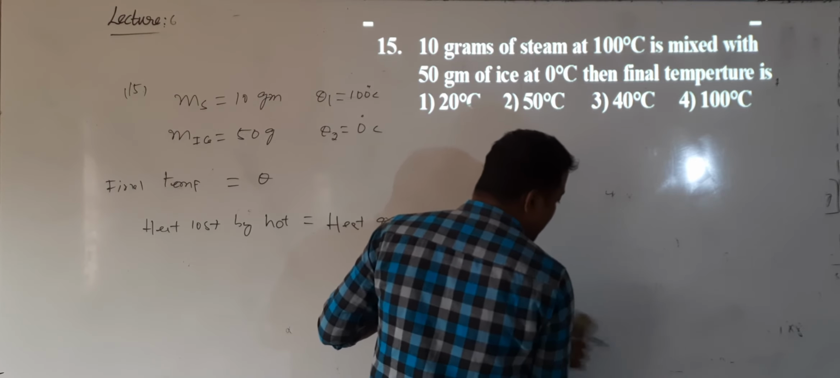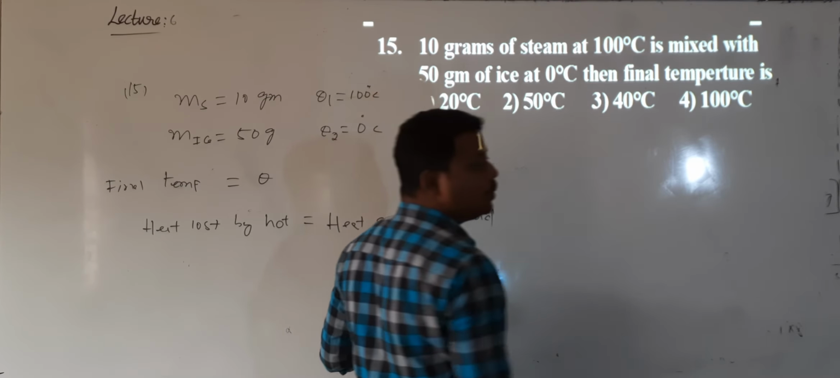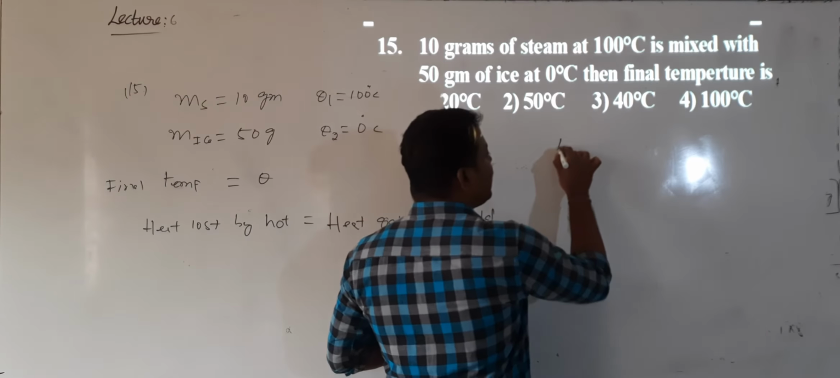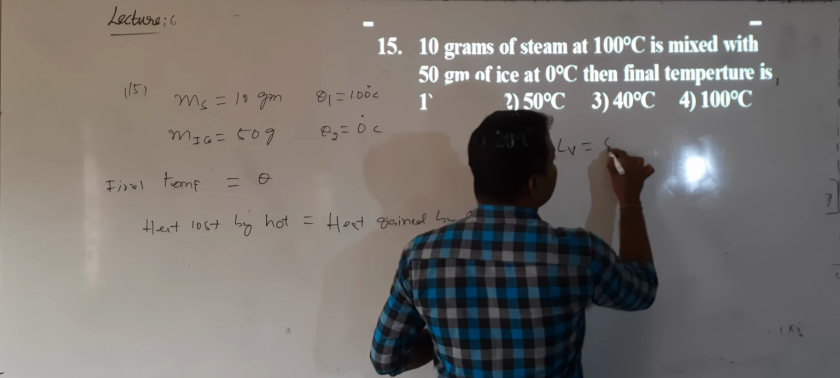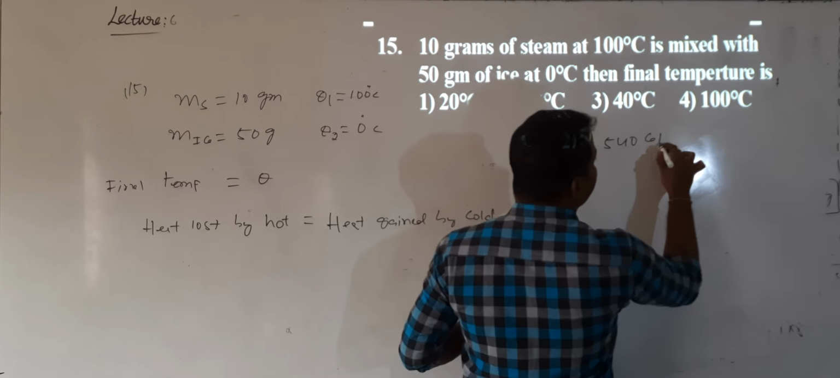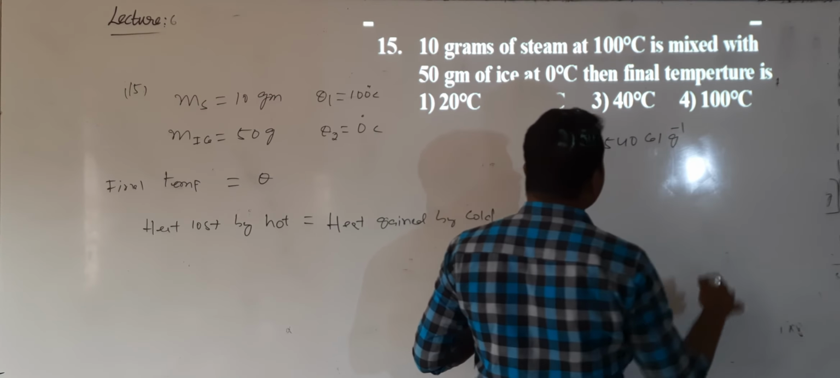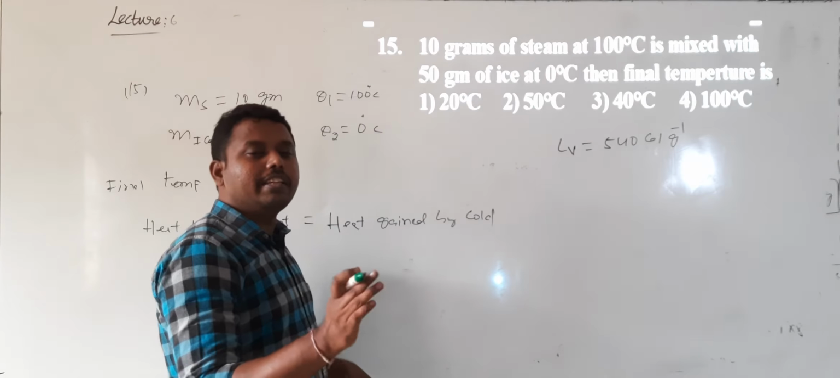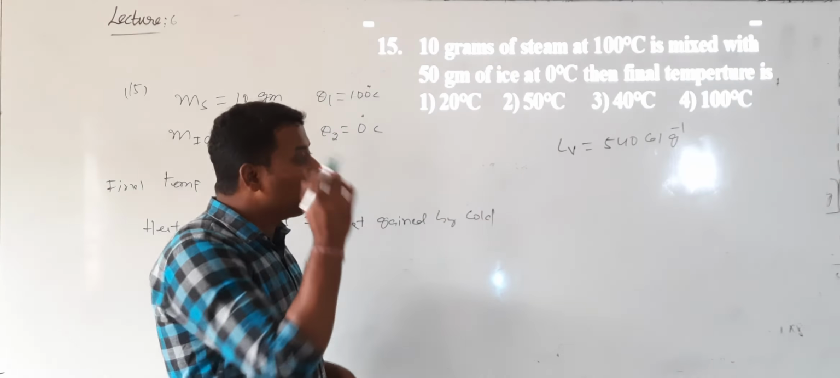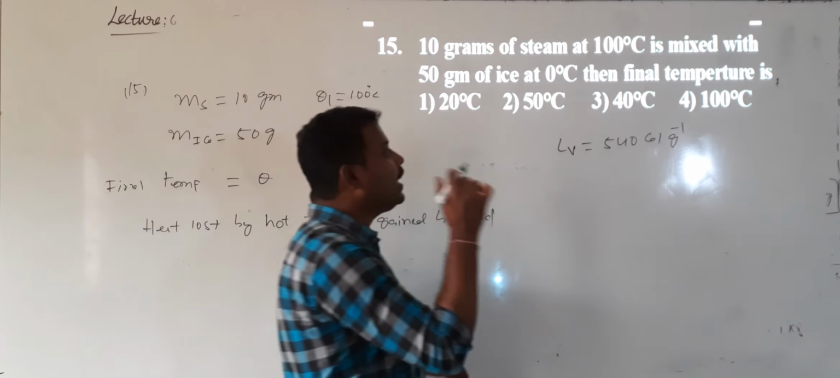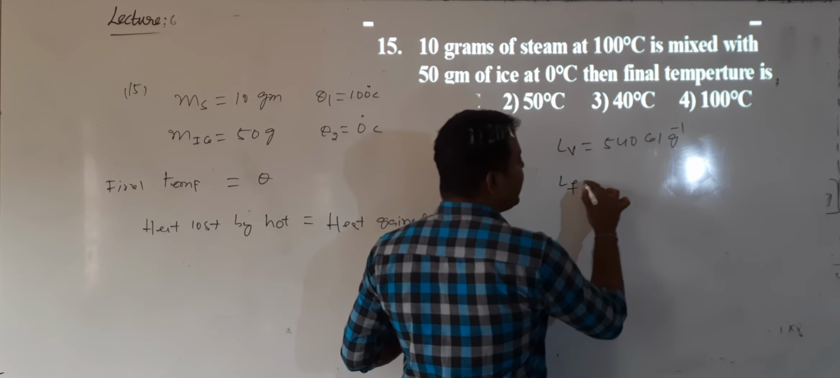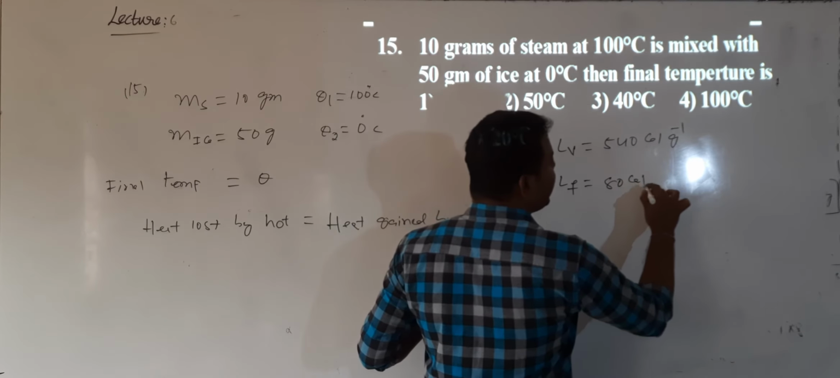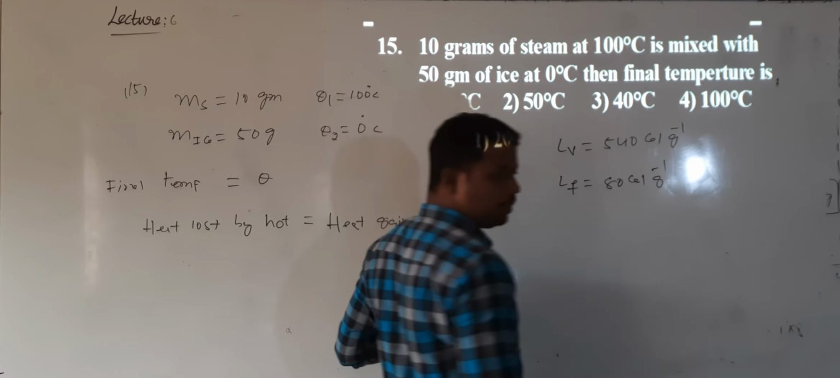So whenever the mass of the steam and the mass of the ice are both the same, what happens? What is the latent heat value? It is 540 calorie per gram. This is the latent heat of vaporization of steam. When steam condenses into water, how much heat is released? That is 540 calories. And the heat required to convert ice into water is given by 80 calorie per gram.